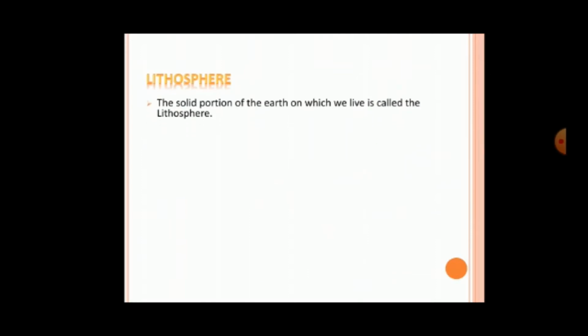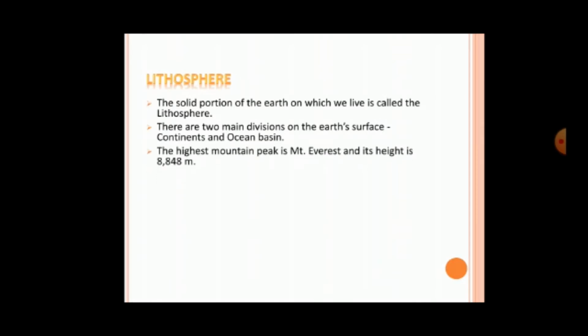Lithosphere. The solid portion of the earth on which we live is called the lithosphere. There are two main divisions on the earth's surface: continents and ocean basin. The highest mountain peak is Mount Everest and its height is 8,848 meters. The greatest depth of 11,022 meters is recorded at Mariana Trench, which is located in the Pacific Ocean.